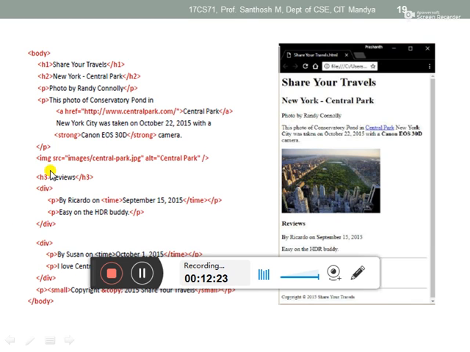Next, again we will discuss these things, but now we are discussing generally. And then the div tag, we call it the division tag. This division tag we mainly use to divide our web page. Have you observed this in websites? For example, if you want to place this image here itself, after share your travels, now it will not be possible. Why that is not possible, next I will tell you.